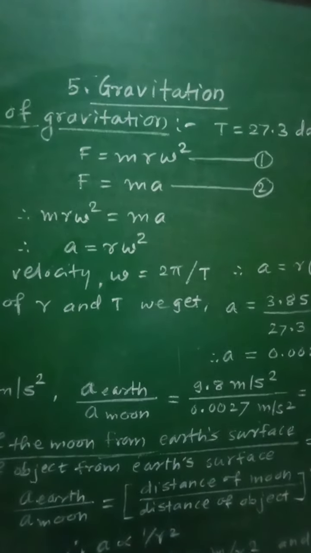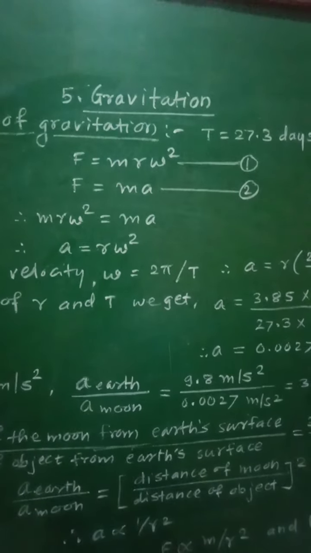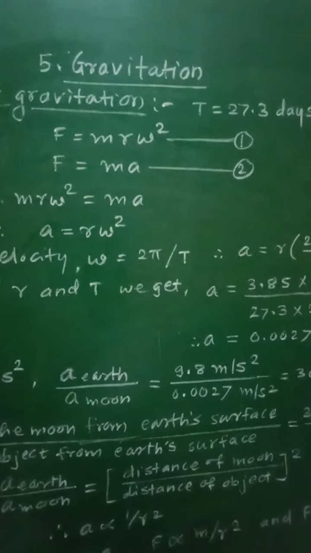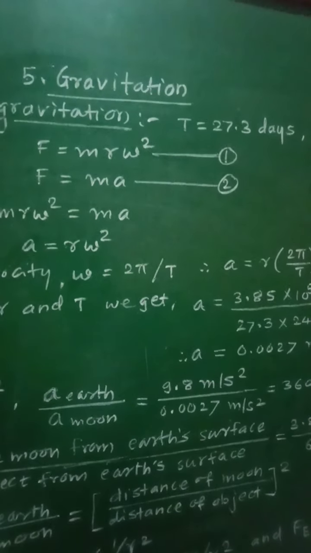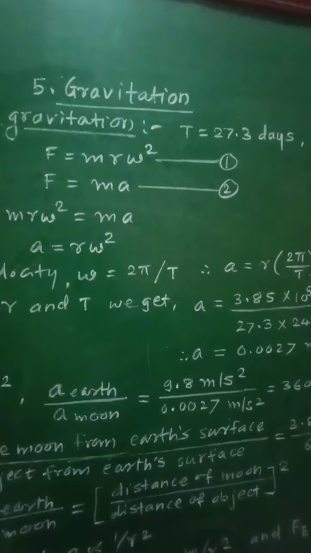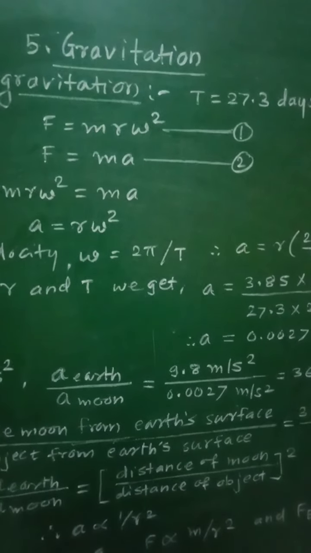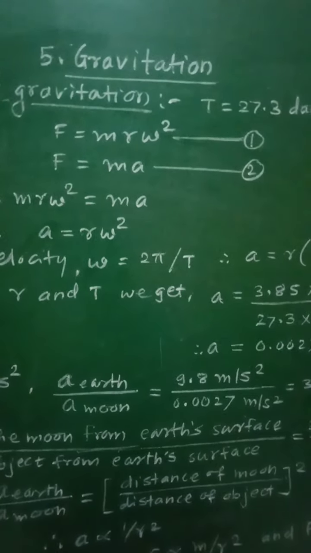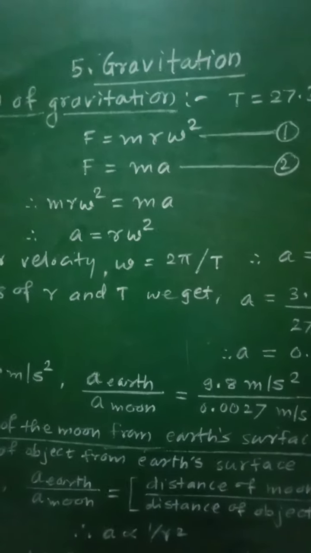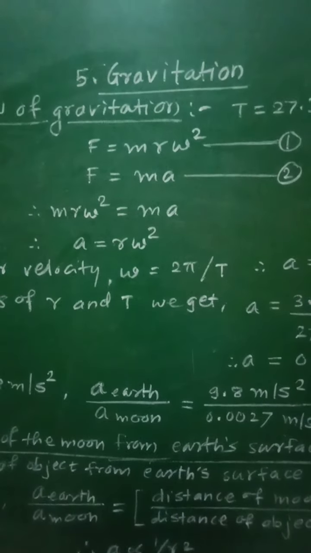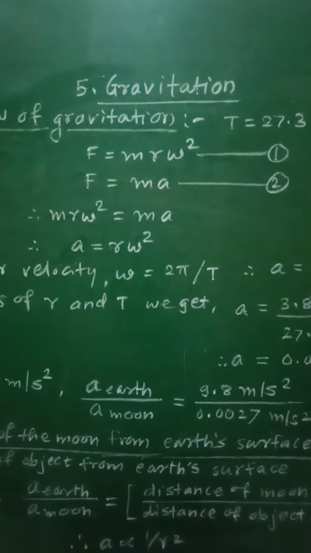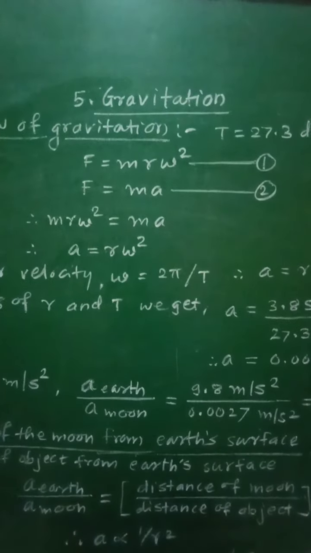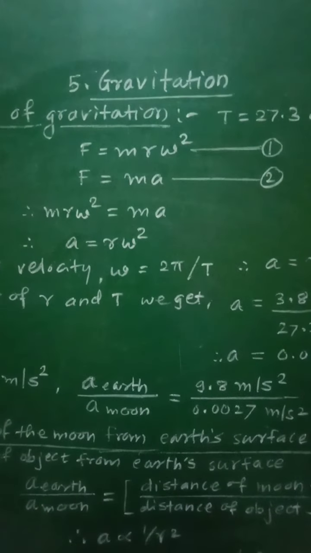As the moon is performing circular motion around the earth, it must be acted upon by a force which is directed towards the center of the earth. That force acting on the moon is called the centripetal force.